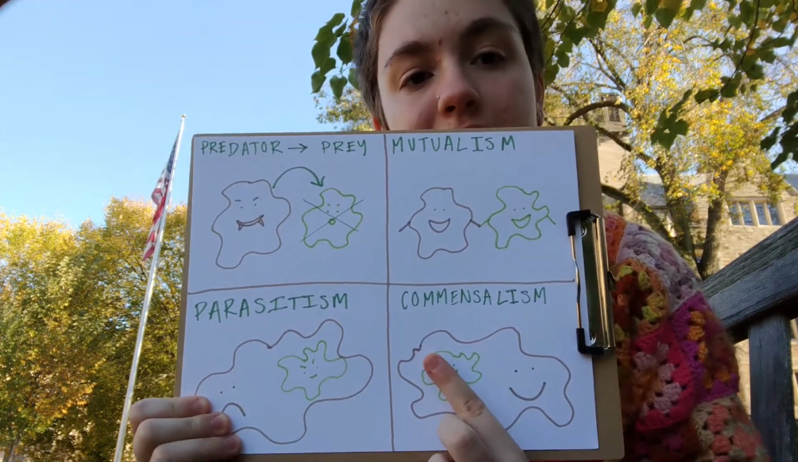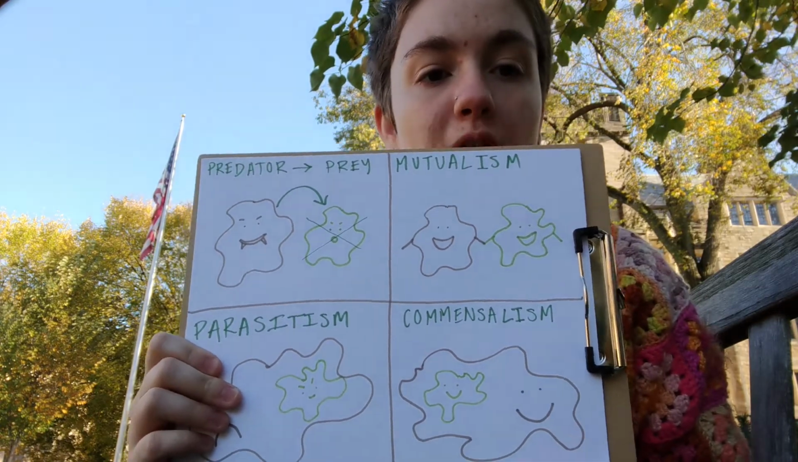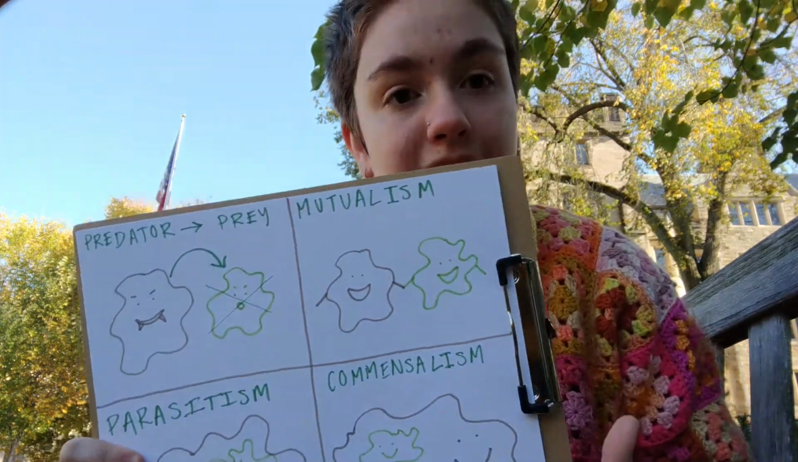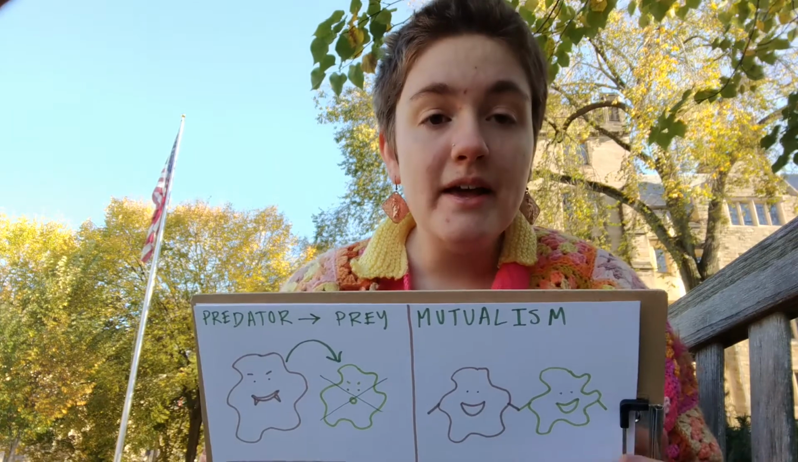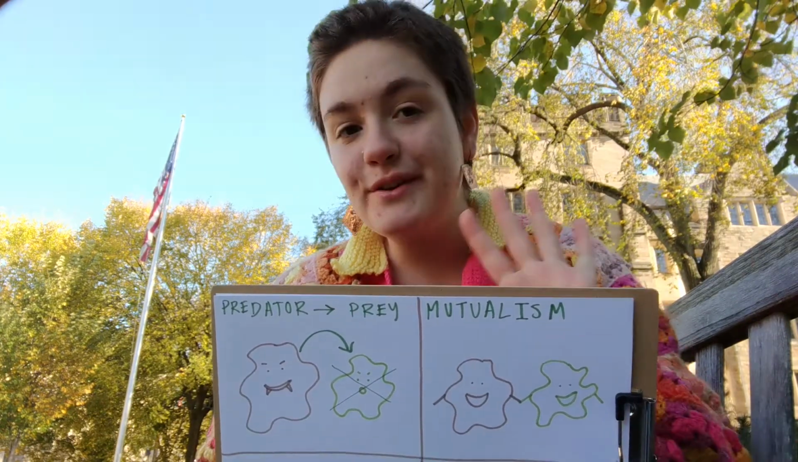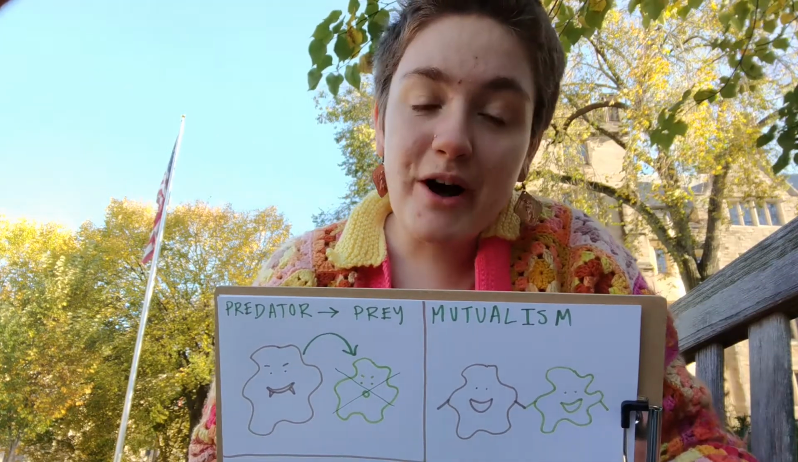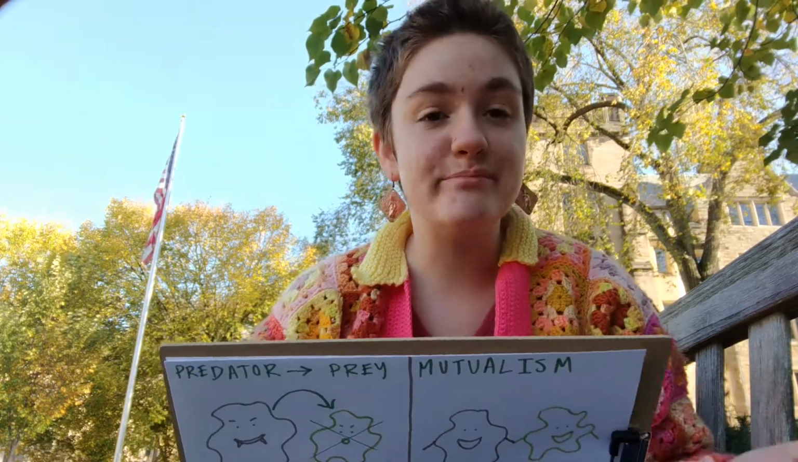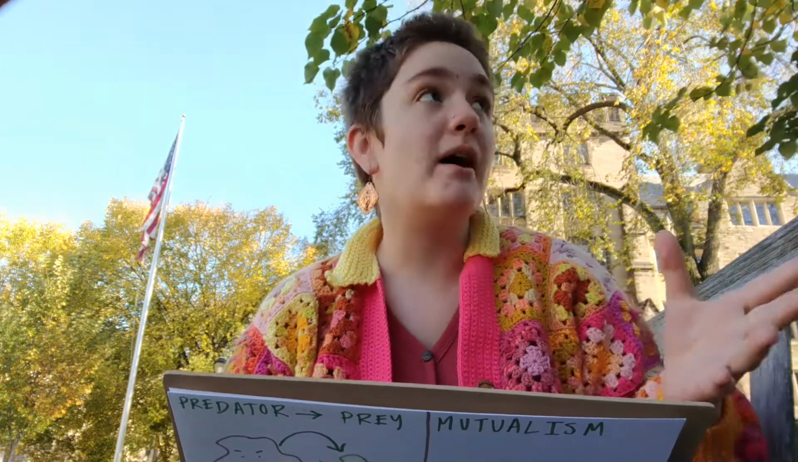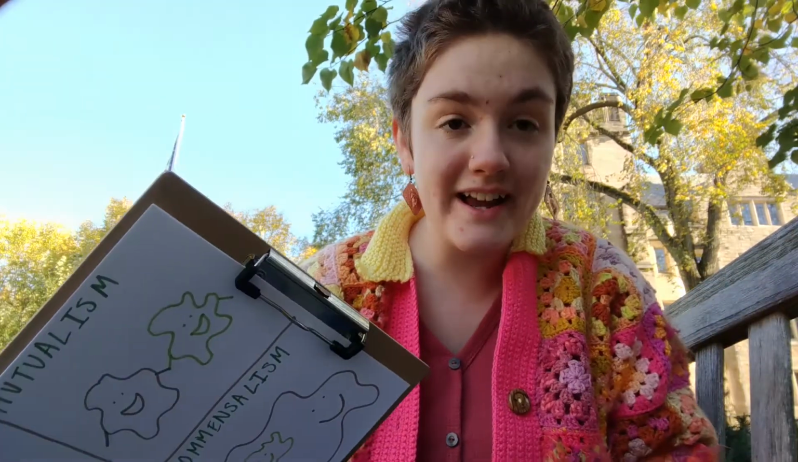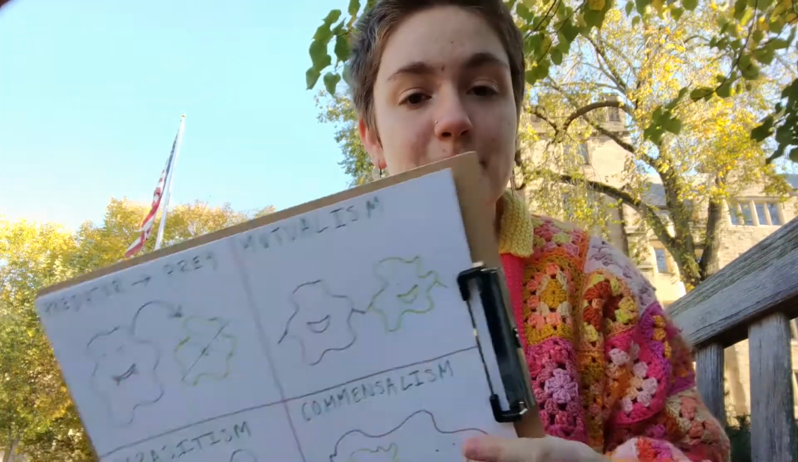Another example is commensalism. This is where one organism lives on or near another organism and benefits, but the other organism isn't bothered at all. So a great example of this is moss on trees. You may have seen moss growing on trees and they benefit from a habitat, but the tree doesn't even notice they're there. So the moss is happy and the tree isn't bothered.